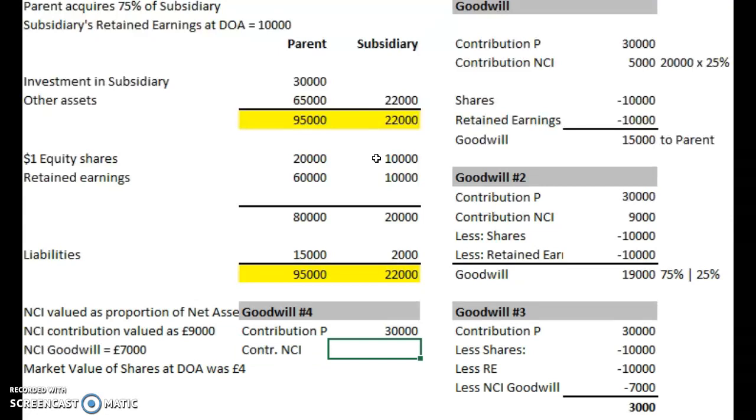So that's going to be the contribution from the NCI: 2,500 shares times by £4. And whatever that comes to is going to be their total contribution. It comes to 10,000. So again, we can put in what they have purchased, these two organisations together. They've purchased £10,000 of equity shares, and they have purchased £10,000 retained earnings.